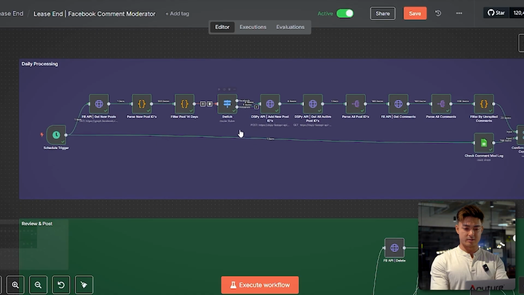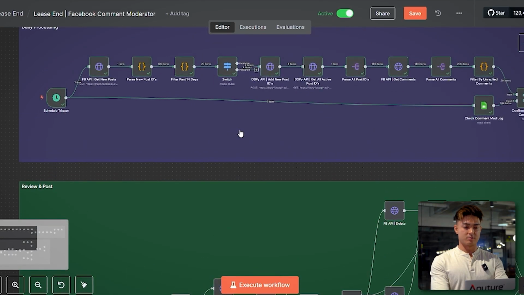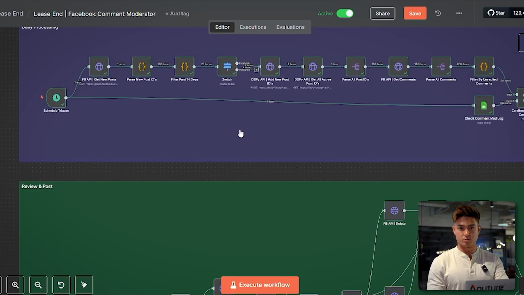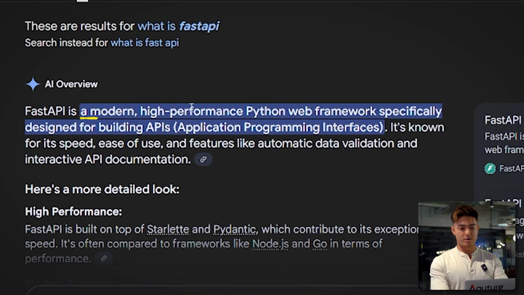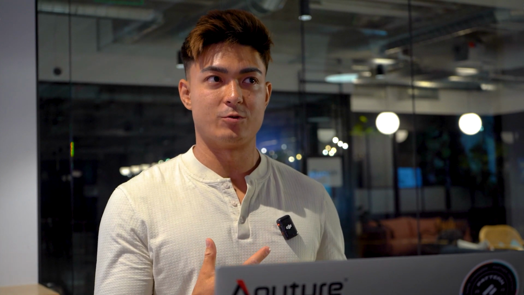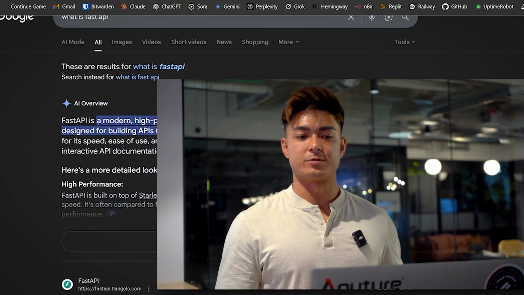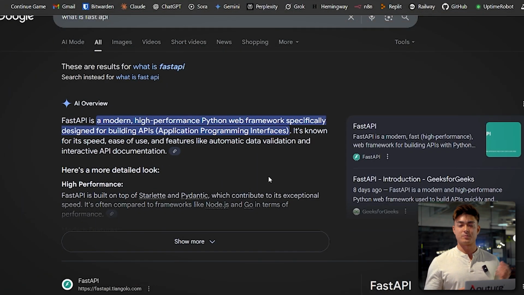So before I dive into the workflows here, I think there's two main things that are important to understand. One is I'm using a FastAPI model, and what that is, a modern high-performance Python web framework specifically designed for building APIs. The reason I need this is because if I just had all my logic and all my data processing within n8n and within the AI agent there, it would have been very tedious, and it would be a lot of duplication of efforts, right? I have data processing that needs to happen at multiple levels and in different ways.